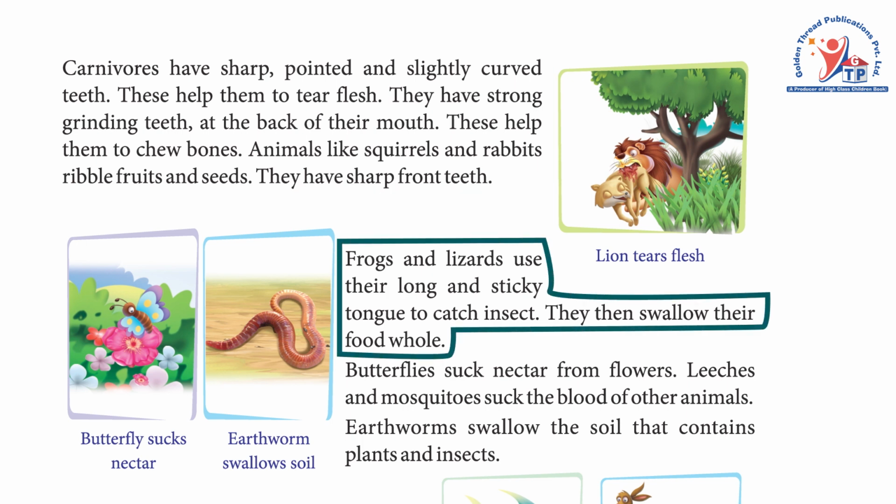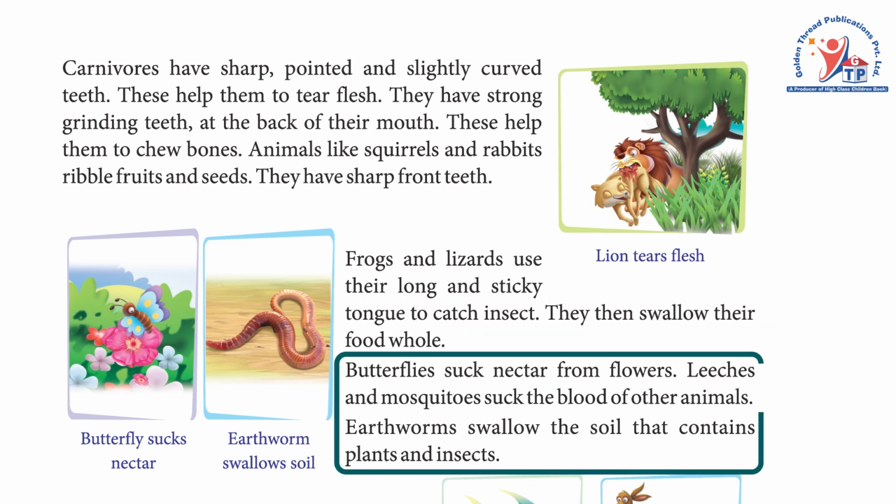Frogs and lizards use their long and sticky tongue to catch insects. They then swallow their food whole. Butterflies suck nectar from flowers. Leeches and mosquitoes suck the blood of other animals. Earthworms swallow the soil that contains plants and insects.